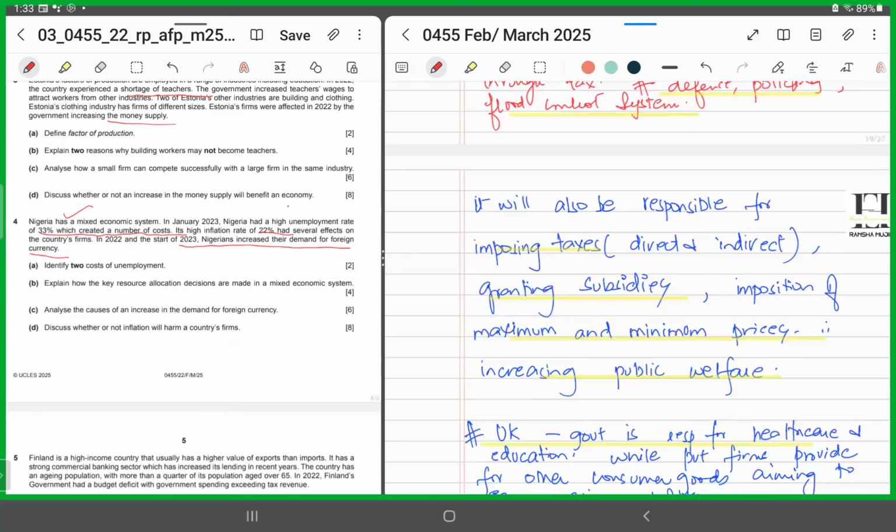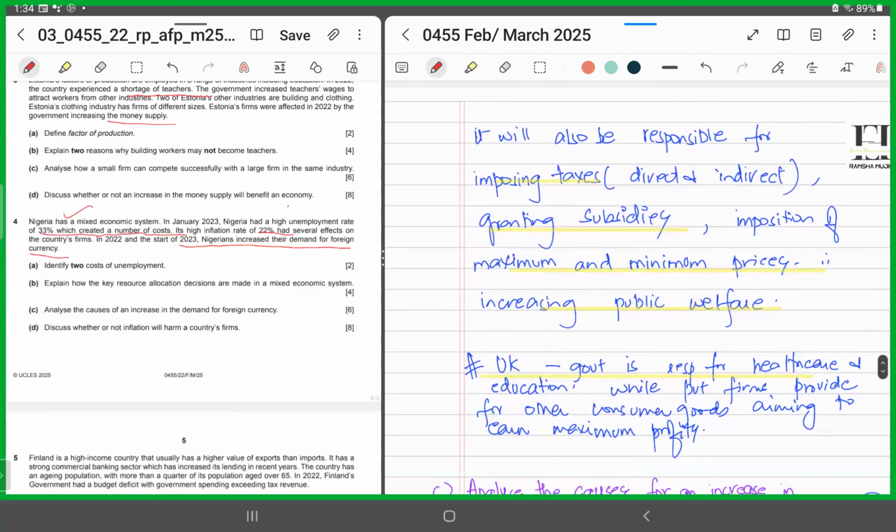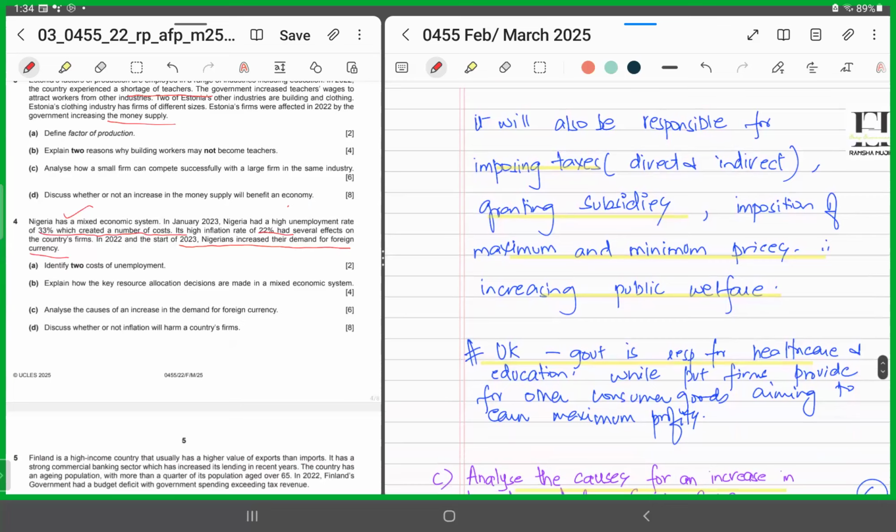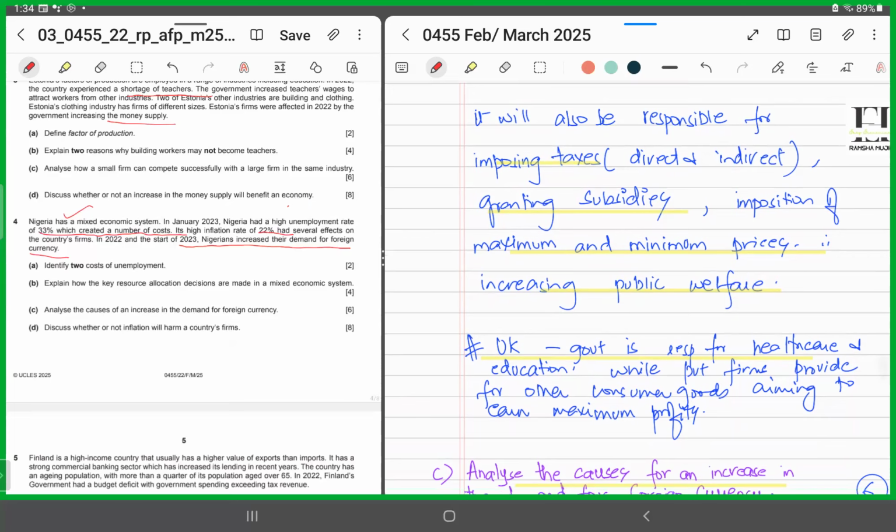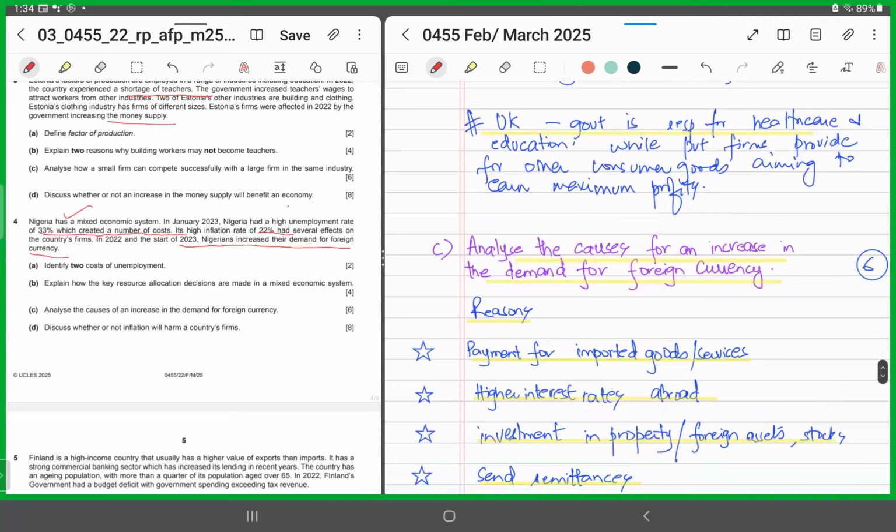For instance, UK is an example of a mixed economy in which the government is responsible for the provision of healthcare and education, while the private firms provide for other consumer goods in order to earn maximum profits. We mentioned that for 4 marks. Hope it's clear. Part C, analyze the causes for increase in the demand for foreign currency.